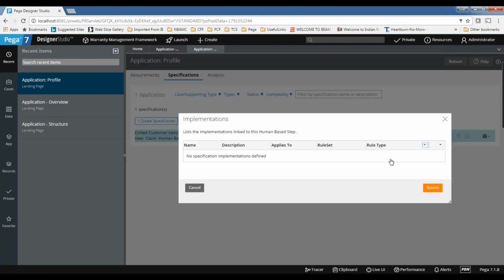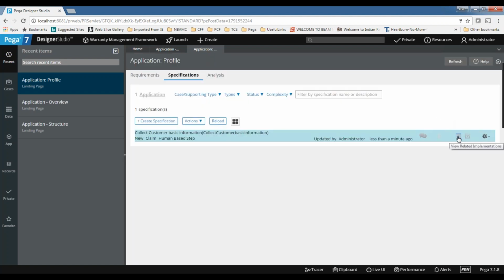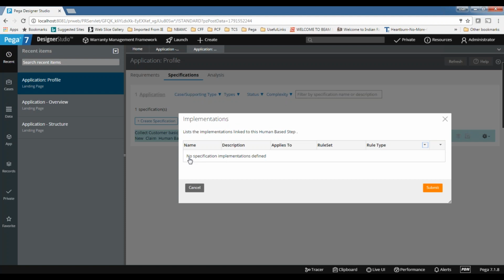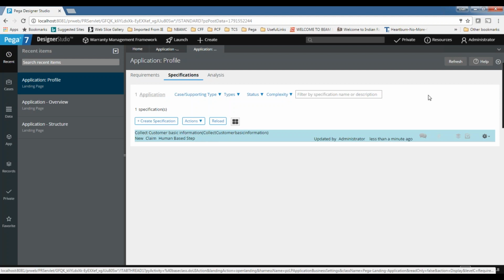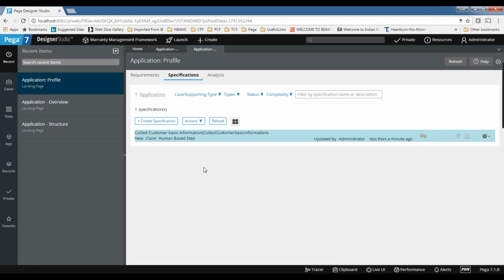When you click this, we'll come to that point anyway. It's not just highlighting, it will show you where it is implemented. So for each technical requirement, it should be highlighted, that means that it is implemented. And then once it is implemented, it's not just highlighting here, we can verify by going through that rule. It will list all the rules and show you where it is implemented, what the rule set is, what the rule type is, everything will be displayed here. For this implementation we may have many rules, so you can specify this wherever it is applicable, and all the rules will be displayed here.